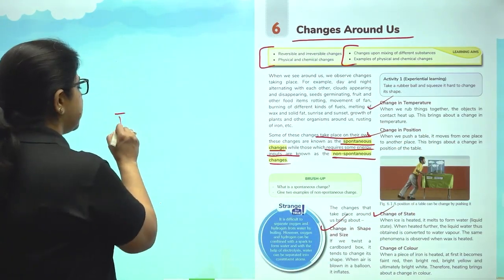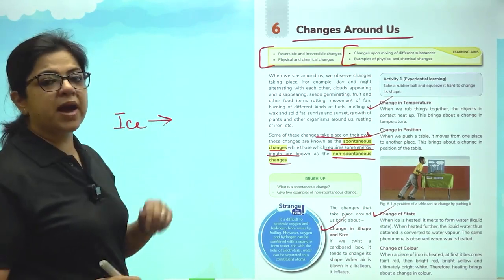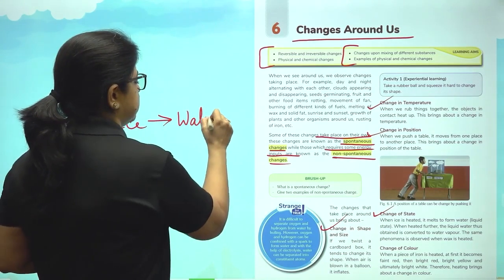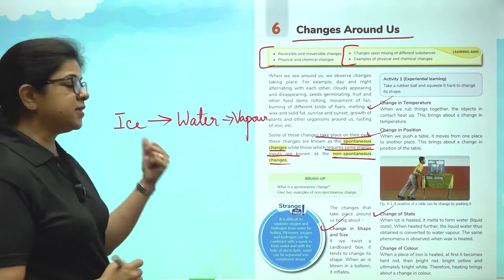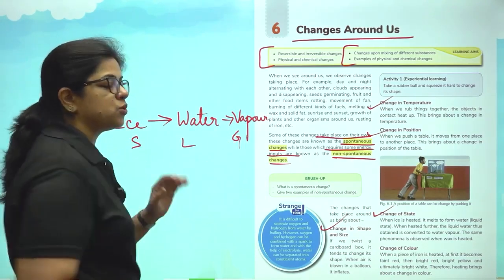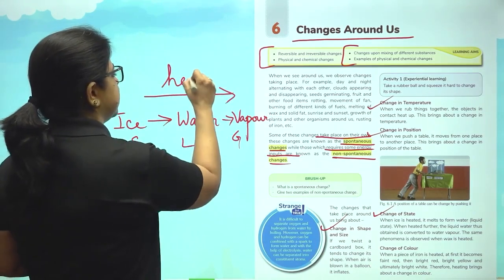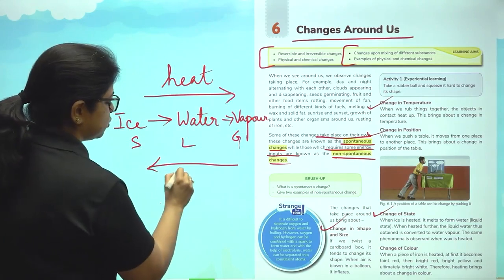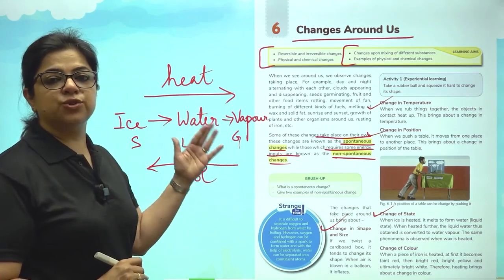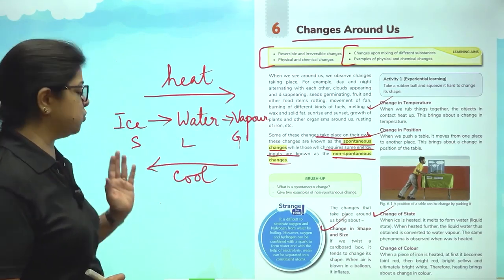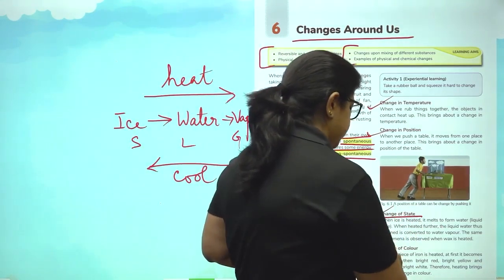So something that we have been studying right from grade 1 is that when you keep ice outside, it becomes water. When you boil water, it becomes vapor. So what is this? Solid to liquid to gas. So what is this? Change of state. This happens because of heat. Now, if I were supposed to cool, the reverse is going to happen. If I cool vapor, it is going to change into water. If I cool water, water is going to change into ice. So, what is happening? Again, a change of state is happening.